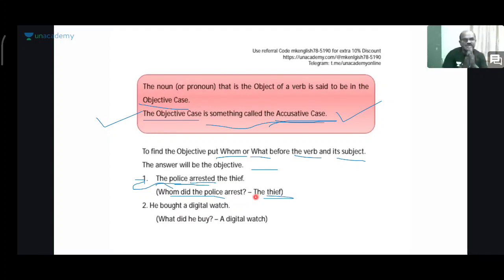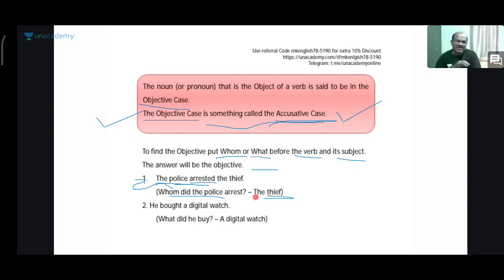The thief comes under the concept that is objective case. Case means a parameter. Objective case or accusative case.